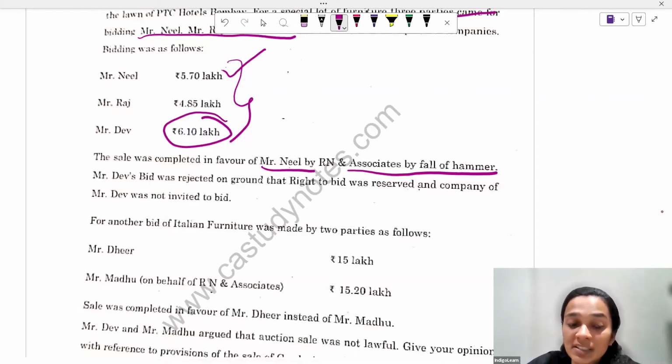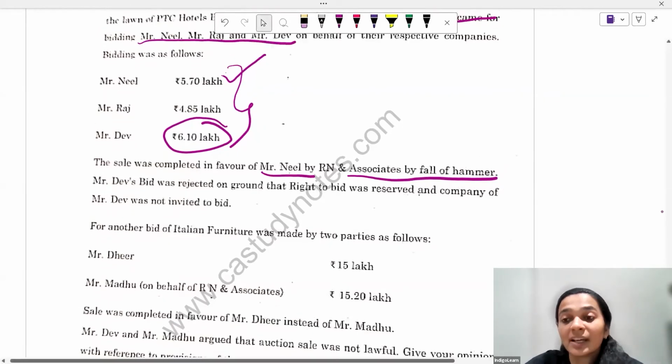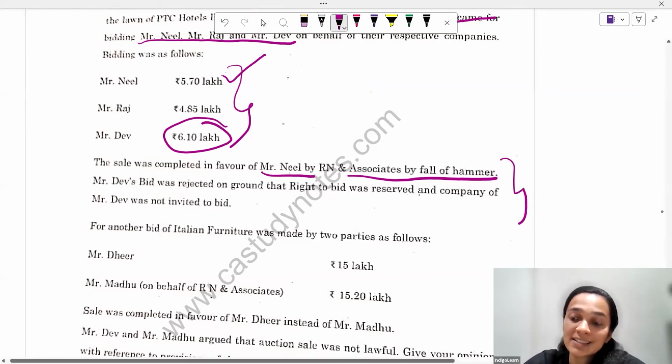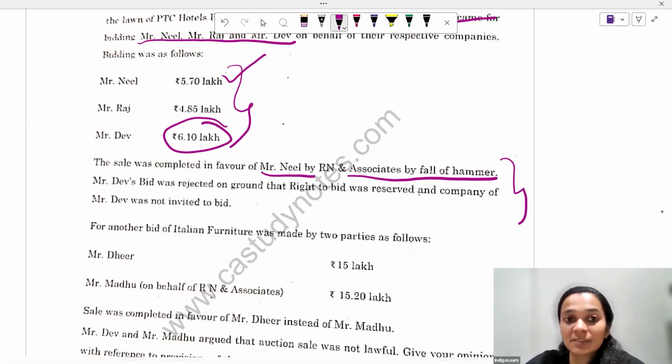Now, why is that so? Because they say that Mr. Dev's bid was rejected because they were not invited for the bidding process. Now, in this particular situation, there can be two contentions. One is that what has been done is wrong, and it is the highest bidder who is entitled to receive the product or goods being auctioned. However, the second contention which can be taken here is that there is a reservation of the right to bid, and Mr. Dev does not have the right to bid. So, yes, selling the furniture to Mr. Neil is correct.